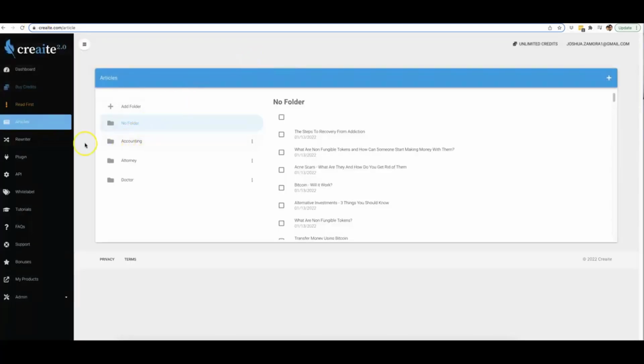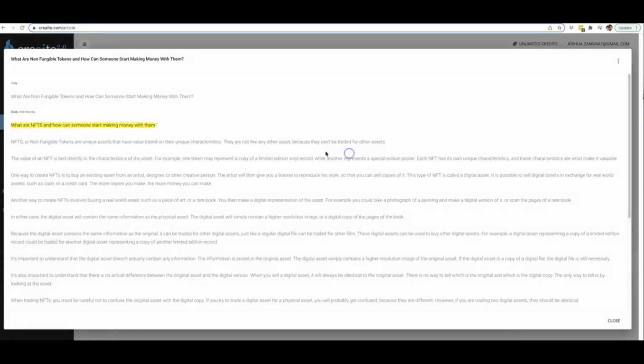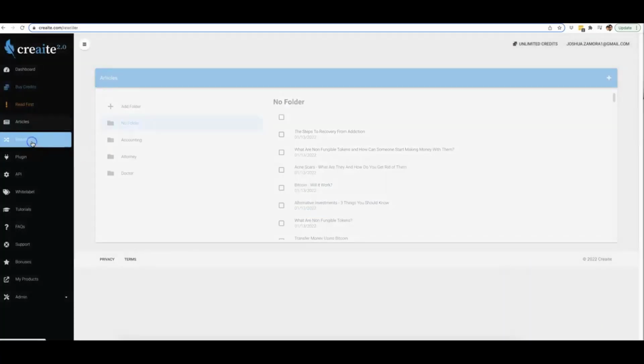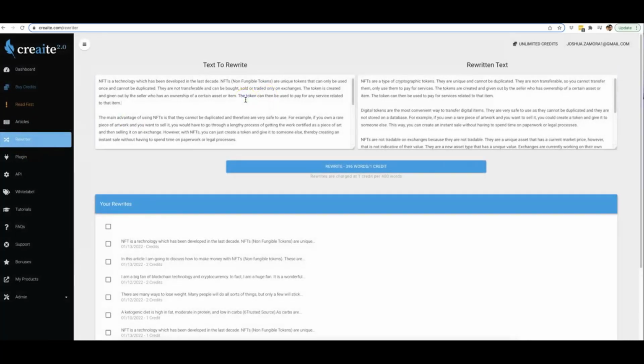Now we also have our powerful rewriter. Okay, so let me go ahead and grab this content here and show you how the rewriter works. So let's, for example, say that that piece of content that I just copied is a unique piece of content. But before I actually do that, you'll see that here is one that I just rewrote previously as well, which was all around NFTs as well. So if we read this, you'll see that both of these are very similar pieces of content, but one has been rewritten. Here on the right hand side is a new version of this article, so we can go ahead and read some of that.